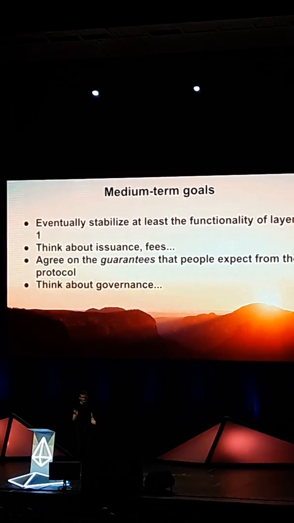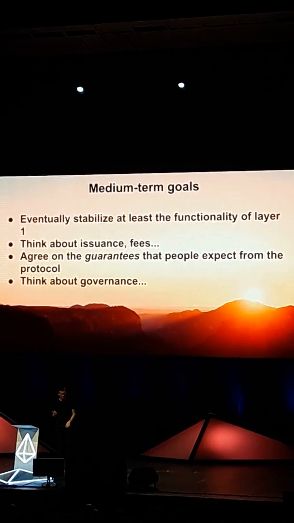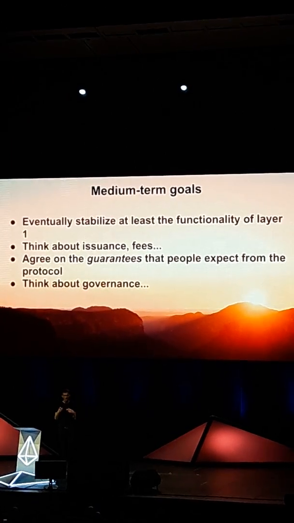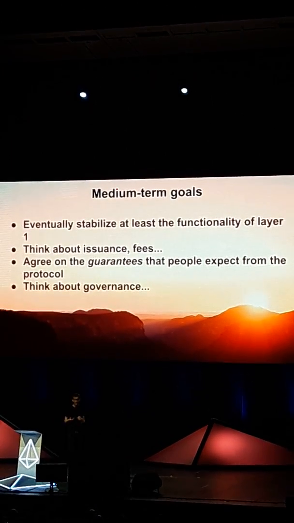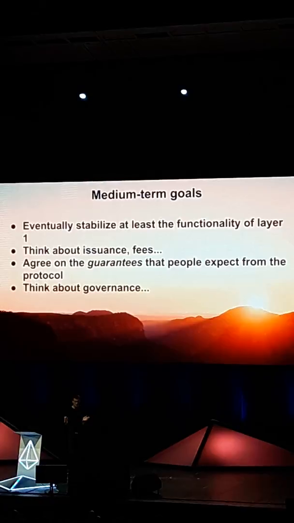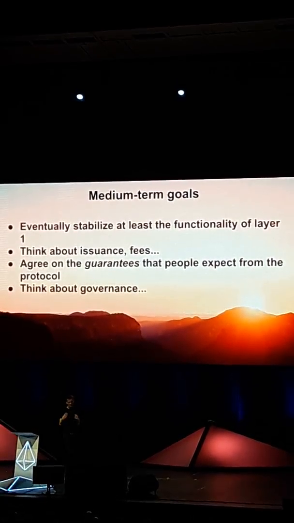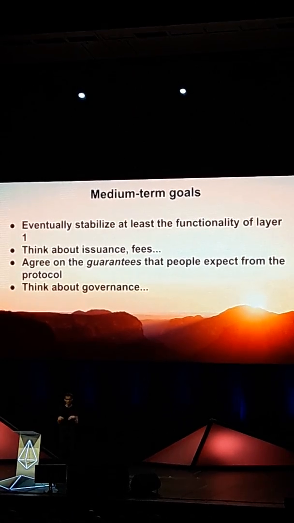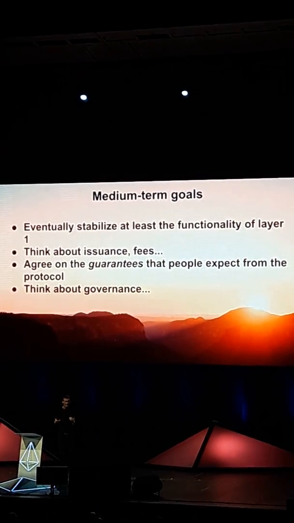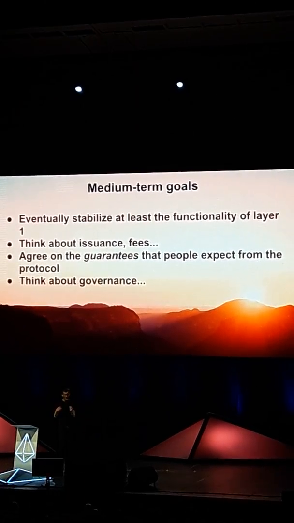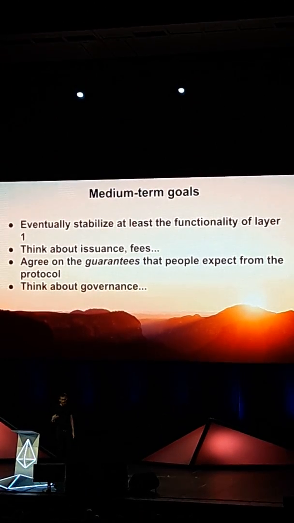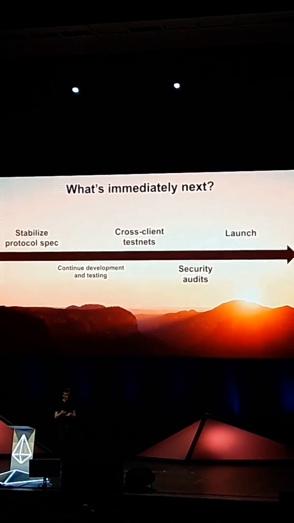Medium-term goals: eventually stabilize at least the functionality of layer 1, think about issuance, think about fees, agree more and more over time on what specific guarantees people expect from the protocol and things that people expect as features for the protocol to have for a long time. Think about governance.